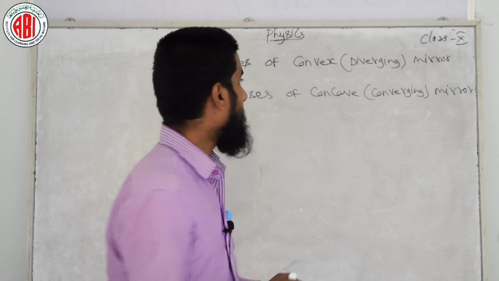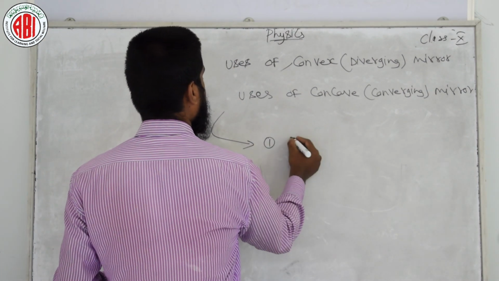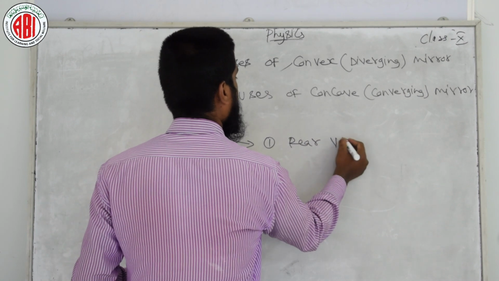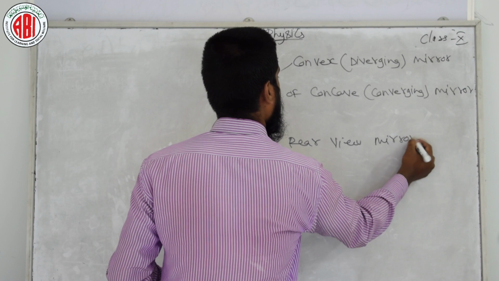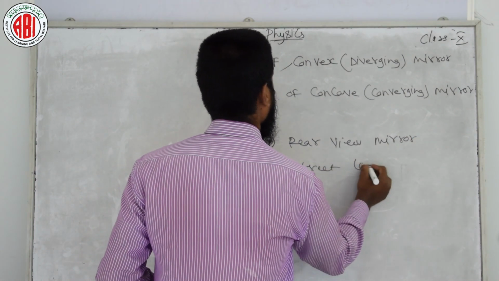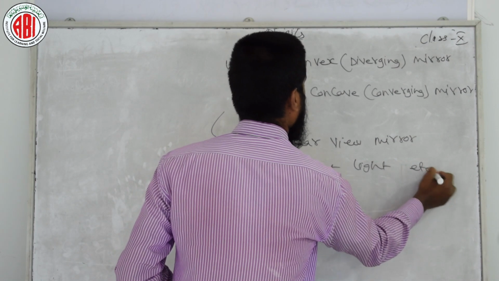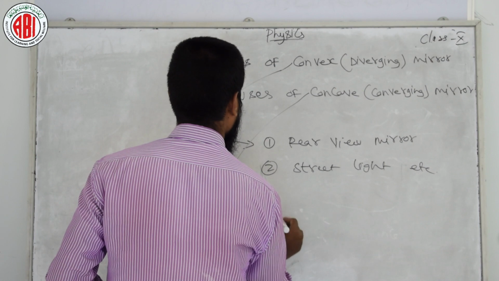For convex we have some uses like, convex mirror is used as rear view mirror in automobiles, it is used in street light, etc. Now uses of concave mirror.